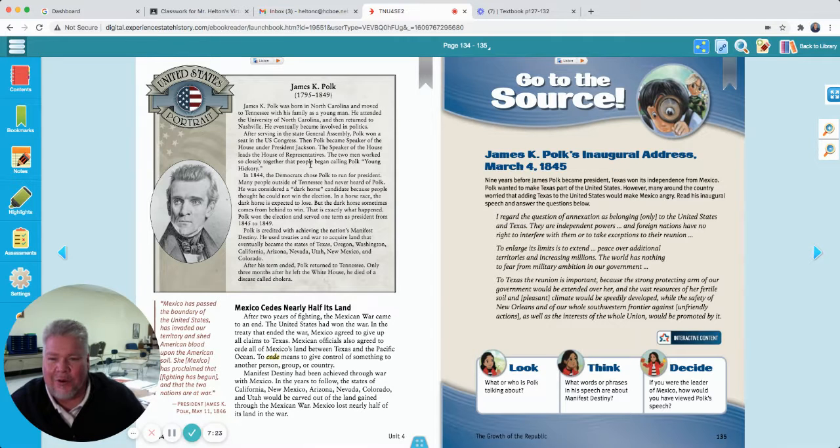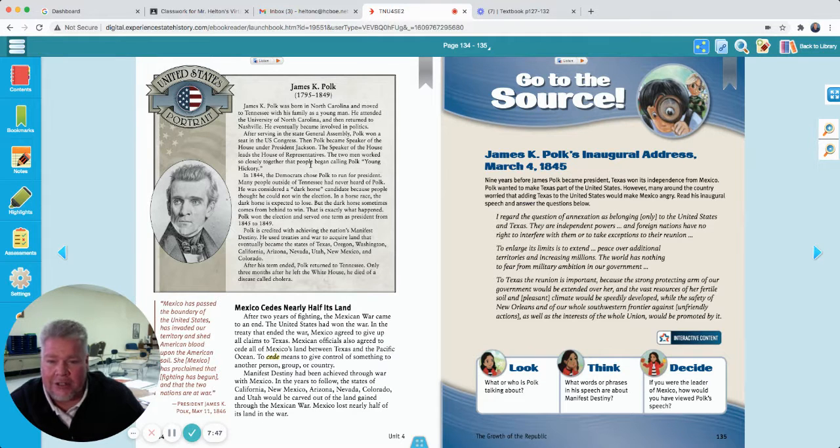In 1844, the Democrats chose Polk to run for president. Many people outside of Tennessee had never heard of Polk. He was considered a dark horse candidate because people thought he could not win the election. In a horse race, the dark horse is expected to lose, but the dark horse sometimes comes from behind to win, and that is exactly what happened.